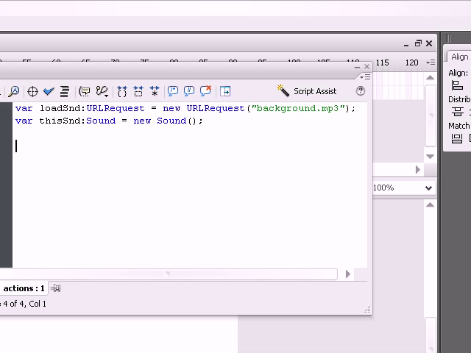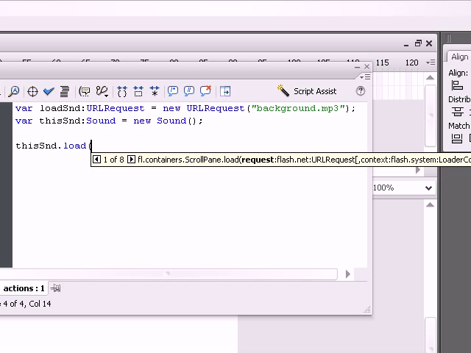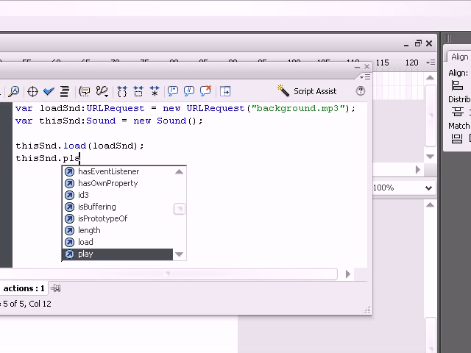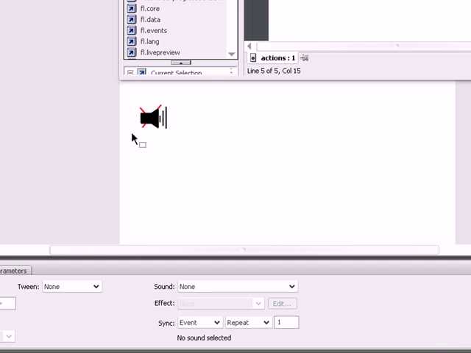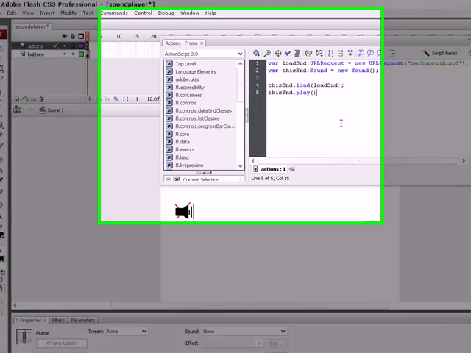Type this snd dot load, and in the parentheses type load, okay, semicolon, then type here this snd dot play, because when it is loaded, it's one property to play automatically when the frame starts.